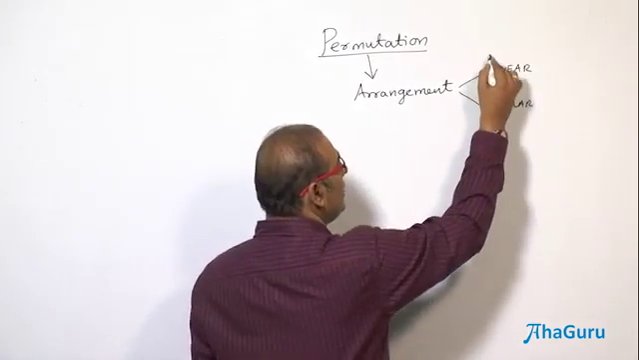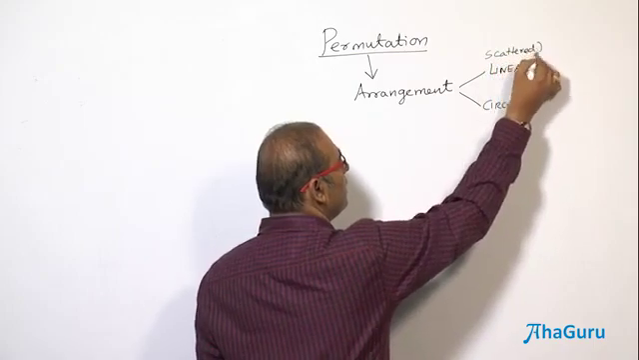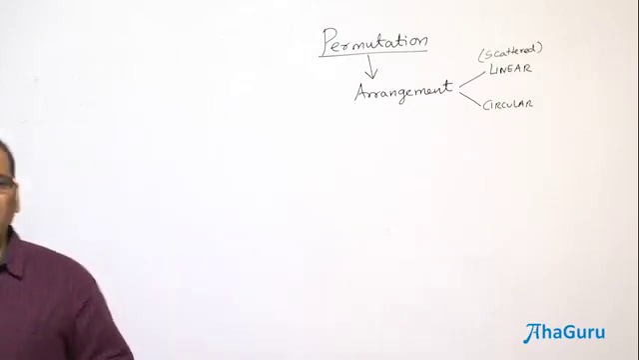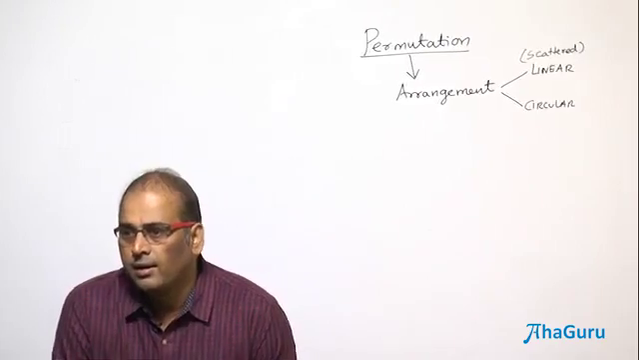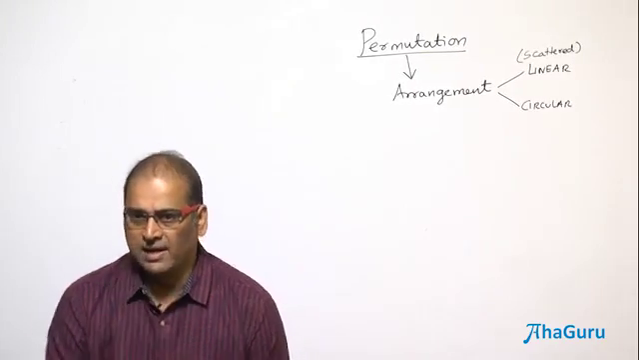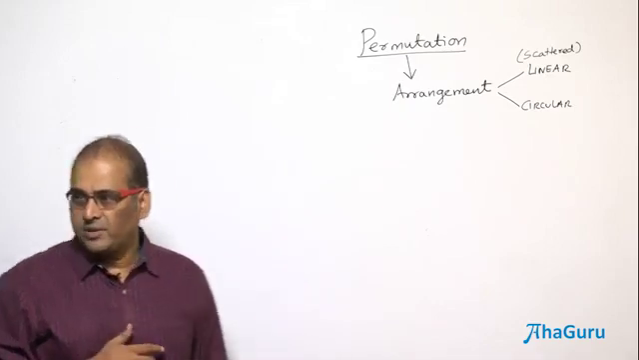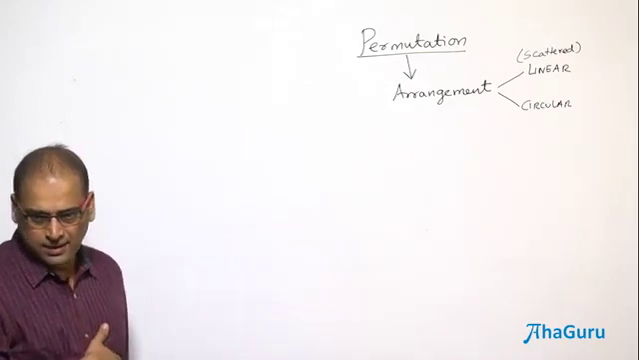I can call it some scattered arrangement, because theoretically we say linear permutation. Permutation means arrangement, but they say linear. Linear means line, straight. Theoretically they say straight arrangements, and then there is a circular arrangement. So we are going to discuss that.